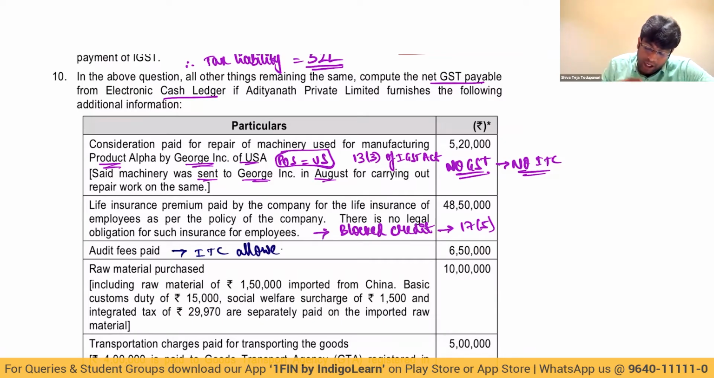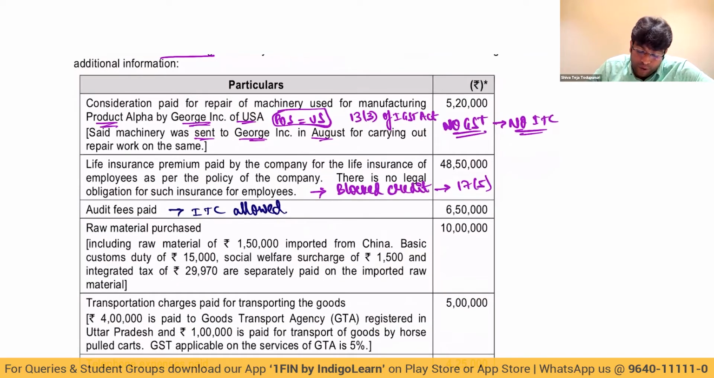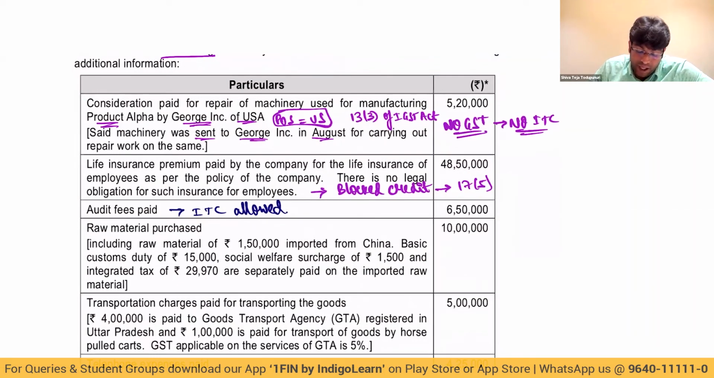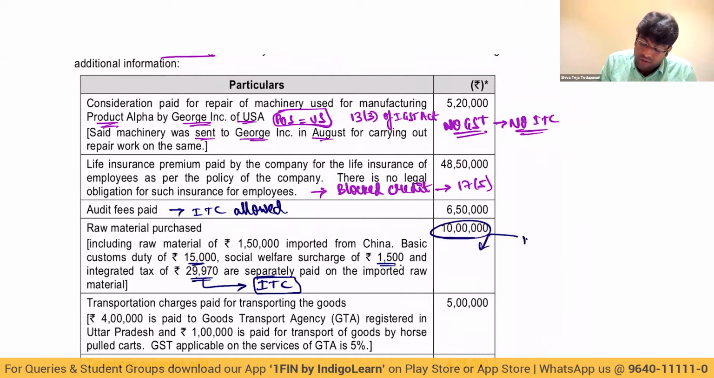ITC allowed. Raw material purchased 10 lakhs, including raw material of 1,50,000 imported from China. BCD 15,000, no credit. Social welfare surcharge, no credit. And integrated tax, this we can claim ITC. So on 10 lakhs, in this 10 lakhs, 1.5 lakhs is imports. 8.5 lakhs is local.